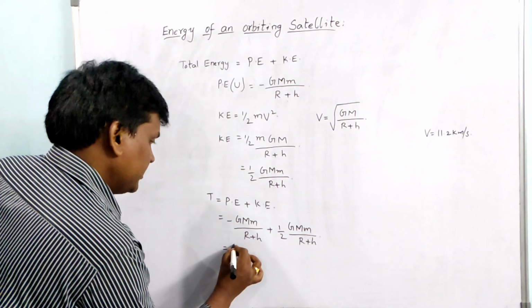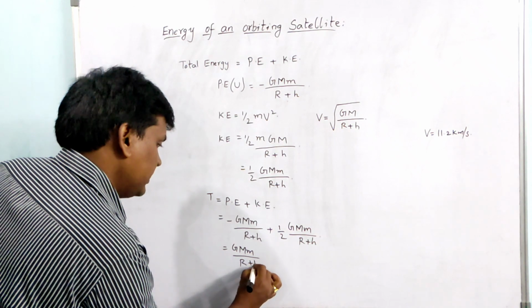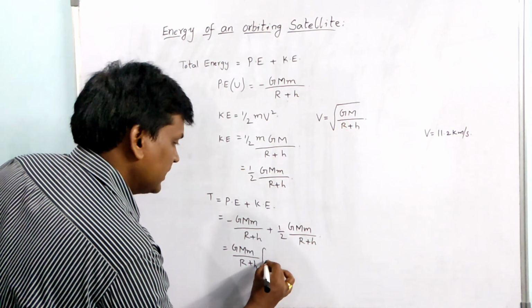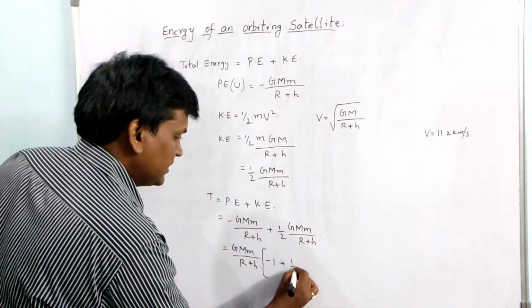Taking it common, we get minus 1 plus half, which gives minus half. So the total energy is minus half GMm by R plus h.